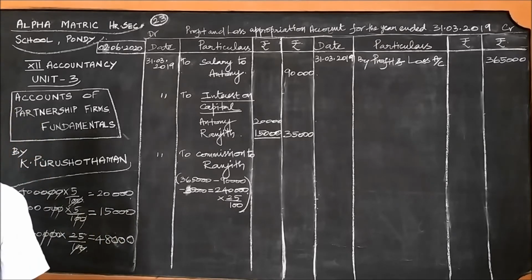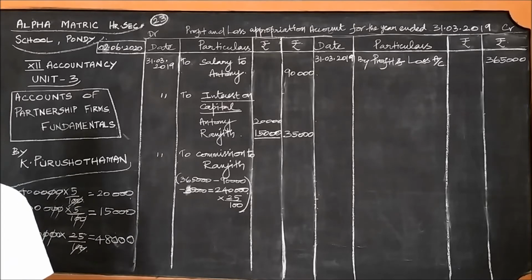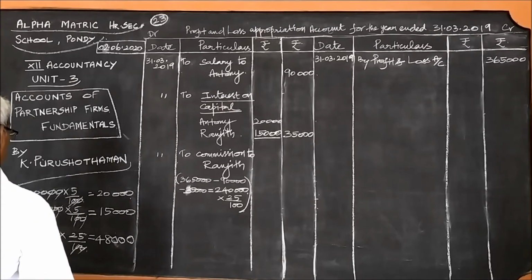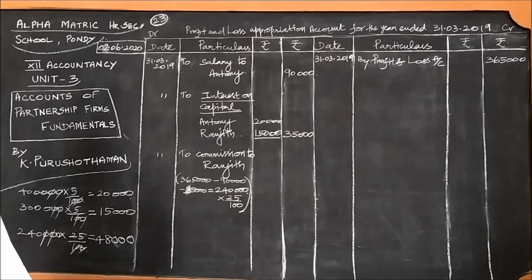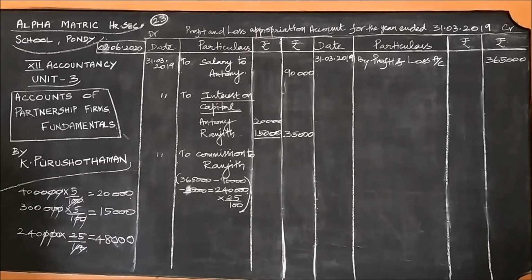48,000. You can simplify. 25 by 100, two zeros are over, you can multiply and you will get 48,000. 2,40,000 is the balance, and from that 2,40,000 into 25 by 100 we should write. But we are getting here 60,000 if you simplify.